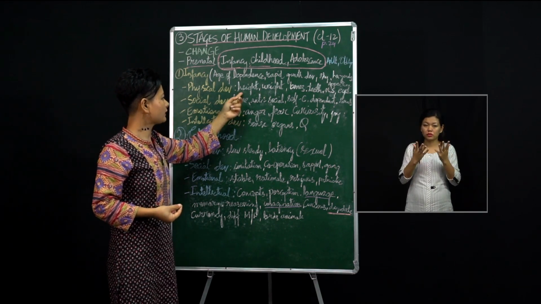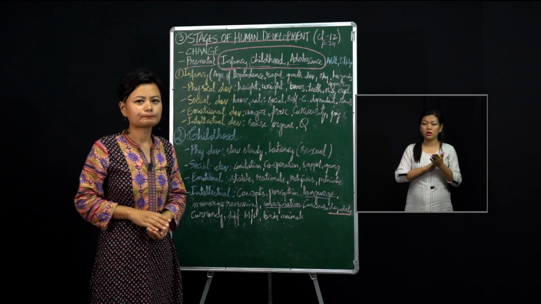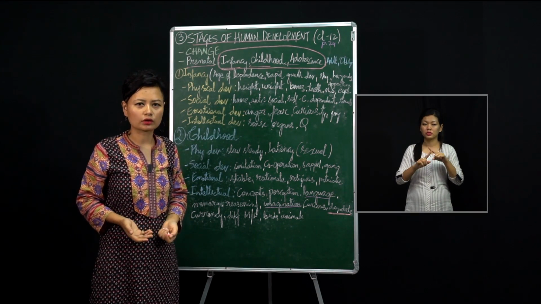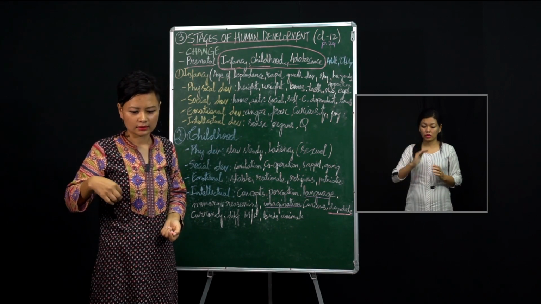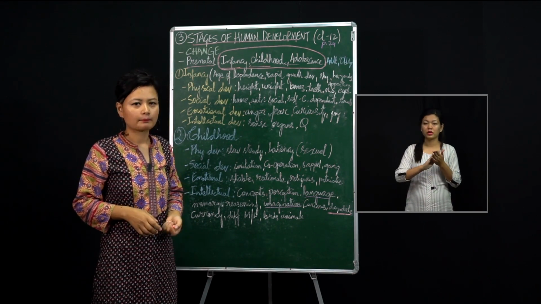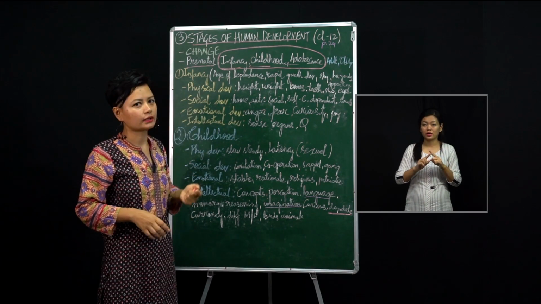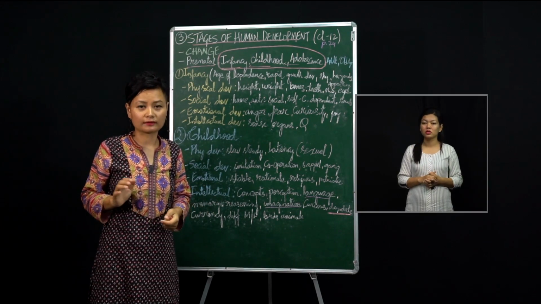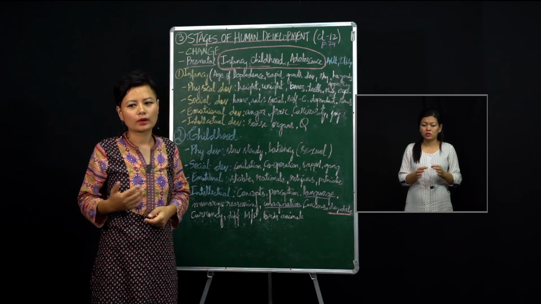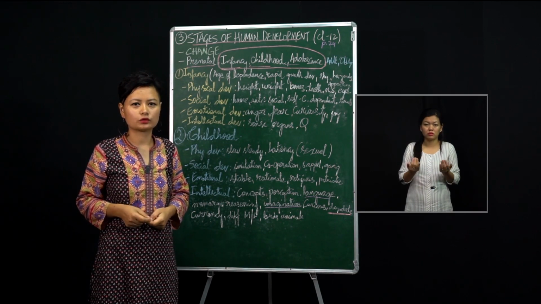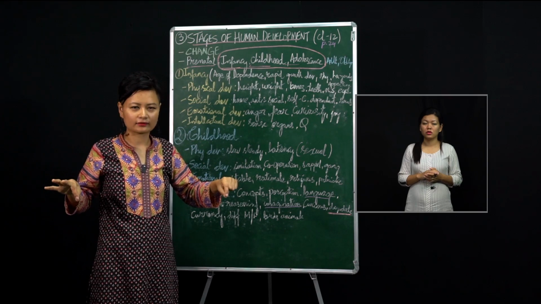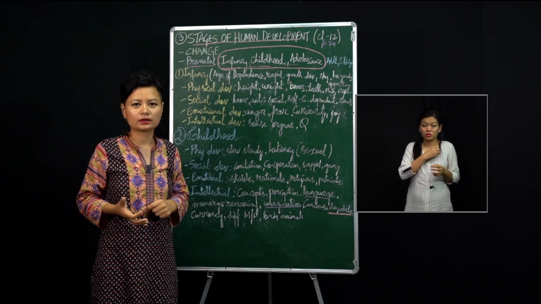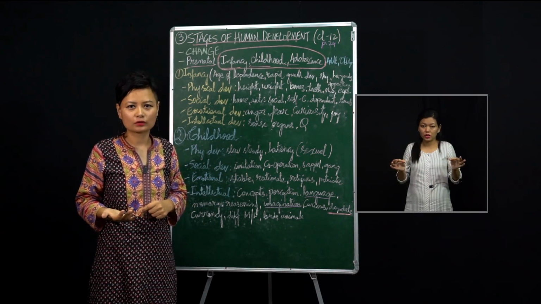So the first one is height. Here we adults, or we grown-ups, are measured with a certain measuring tape, isn't it? But small children, the babies, cannot stand on their own, right? So what the doctors or the caretakers do is they measure not their height but their length, and that measuring device is called an infantometer.